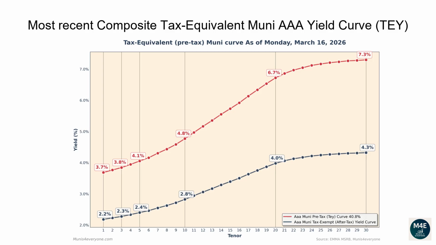The one-year tax-exempt yield is 2.18%, corresponding to a 3.68% tax-equivalent yield for investors in the top tax bracket. The two-year tax-equivalent yield is 3.77%. The 5-year tax-equivalent yield is 4.05%. The 10-year tax-equivalent yield is 4.77%. The 20-year tax-equivalent yield is 6.72%. The 30-year tax-equivalent yield is 7.3%.